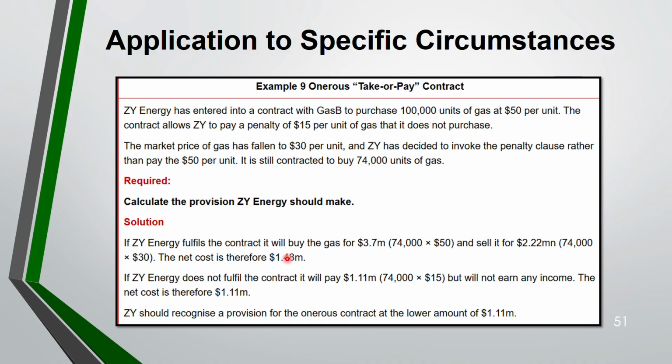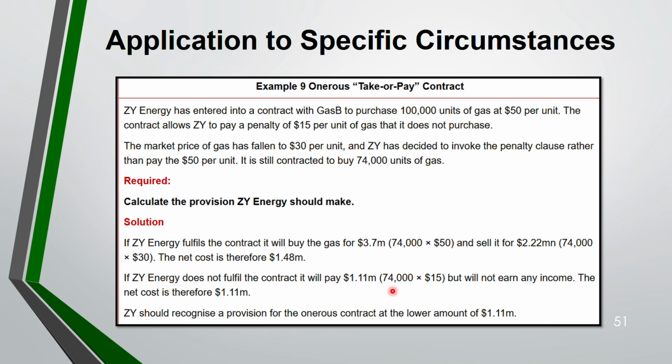This is how you always have to do. You have to net off. Then if they do not fulfill the contract, what is the penalty that they have to pay? It's 15. So 74,000 into 15. Do not take 100,000 because they have the contract to buy 74,000 only. Okay. So 74 into 15, which is 1.11, whichever is lower. Okay. They will not earn any income because they have to pay penalty for not buying.